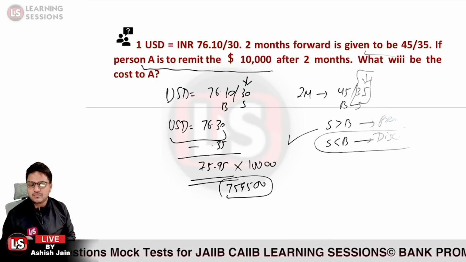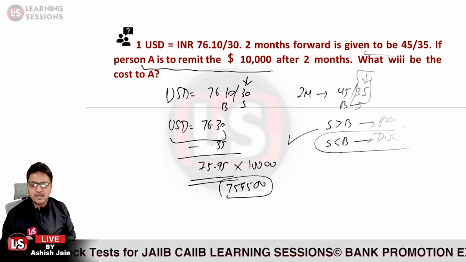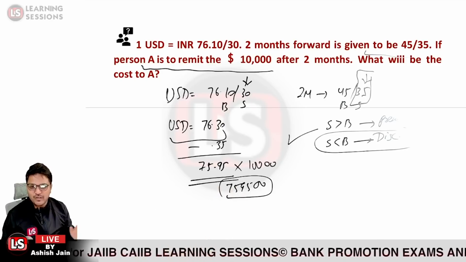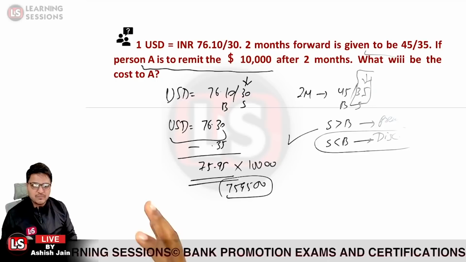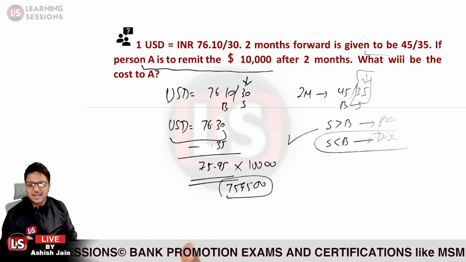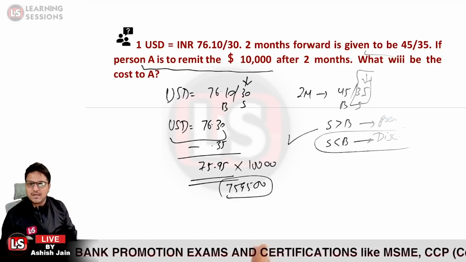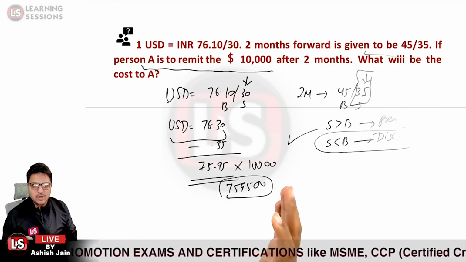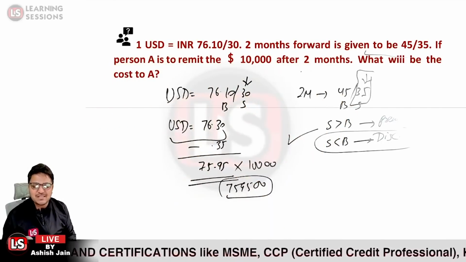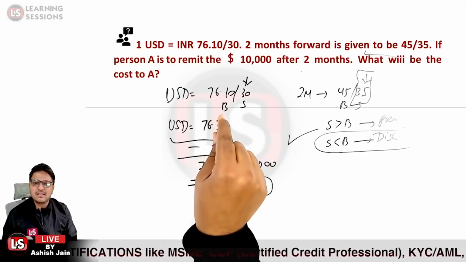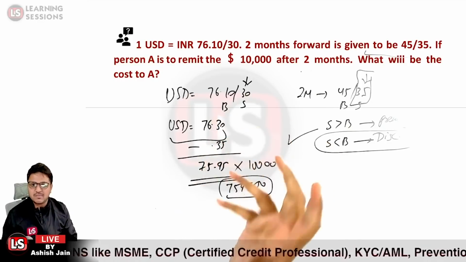Is that clear? I hope most of you have understood the concept related to how we discover the point in the case of the forward rates. Further, you must look at it from the view of the merchant rate or the interbank market rate. Now, if it was not given in the question that A wants to remit 10,000 USD, you must have considered the buying rate over there. Okay, so that is basically related to it.